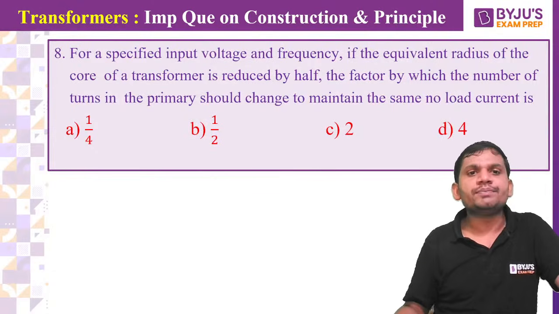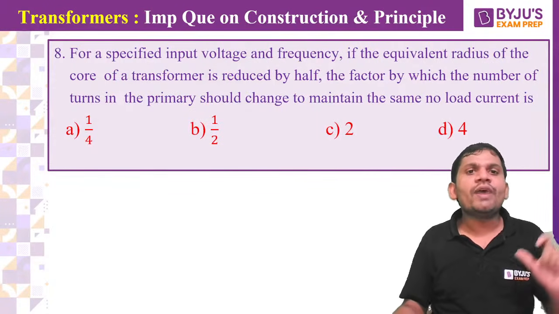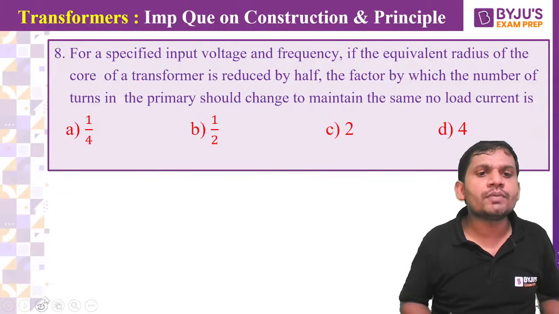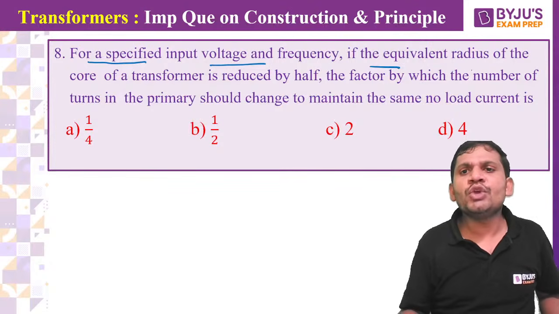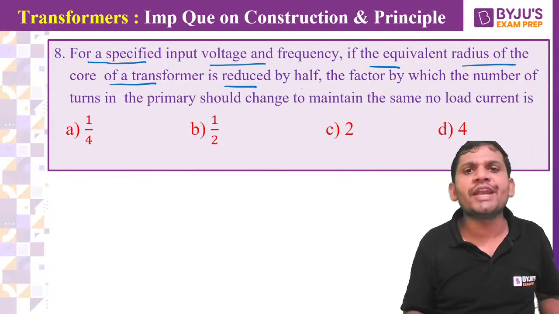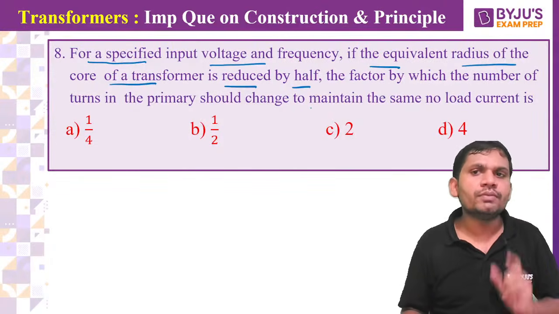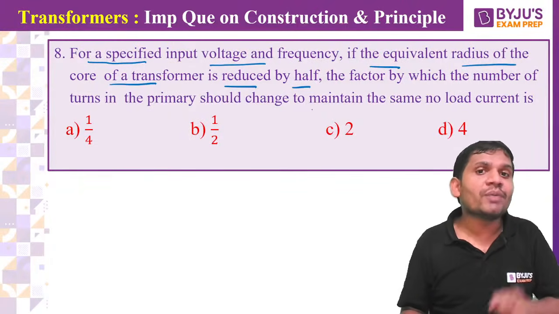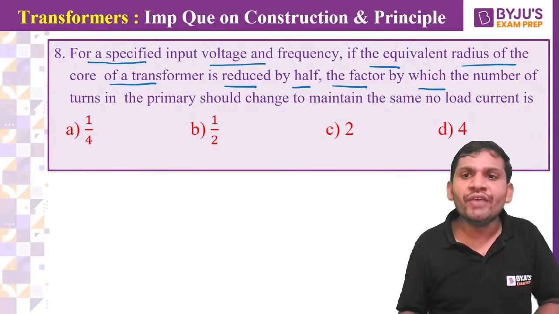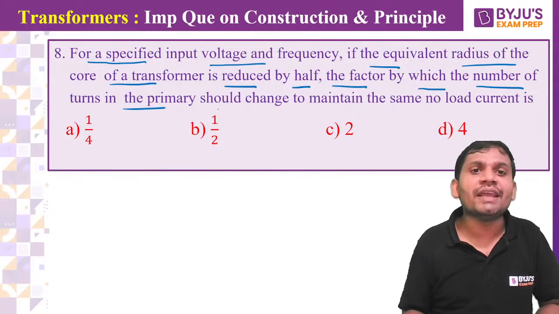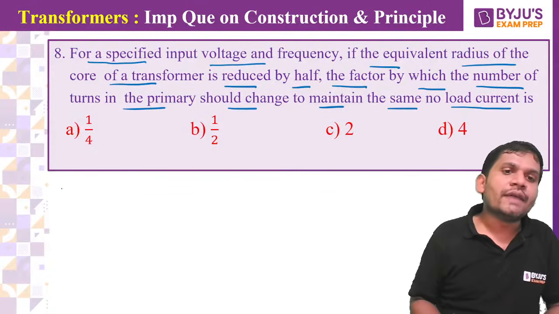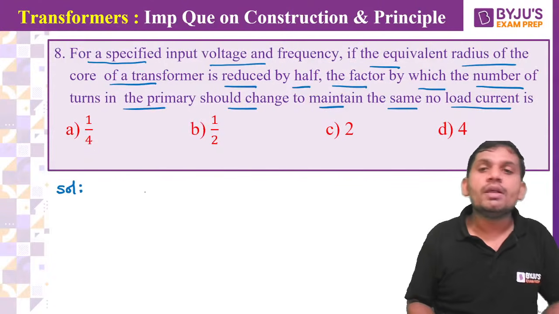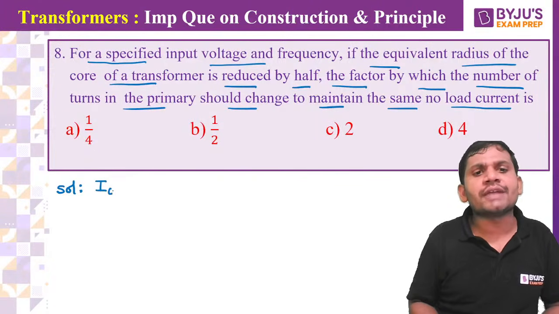Come on, friends. Then for this, what is the answer? For a specified input voltage and frequency, if the equivalent radius of the core of a transformer is reduced by half, the factor by which the number of turns in the primary should change to maintain the same no load current. Then how to answer this question, students? Given that no load current is constant.